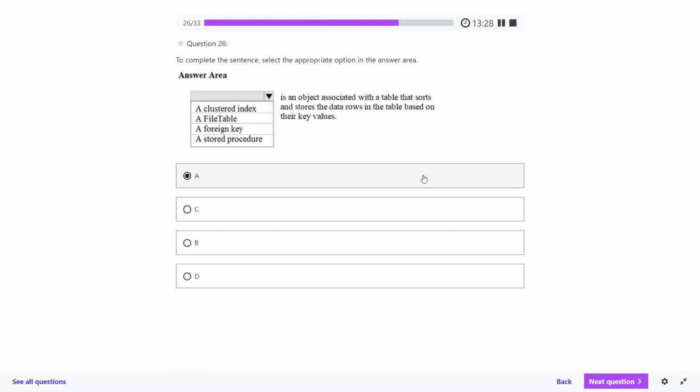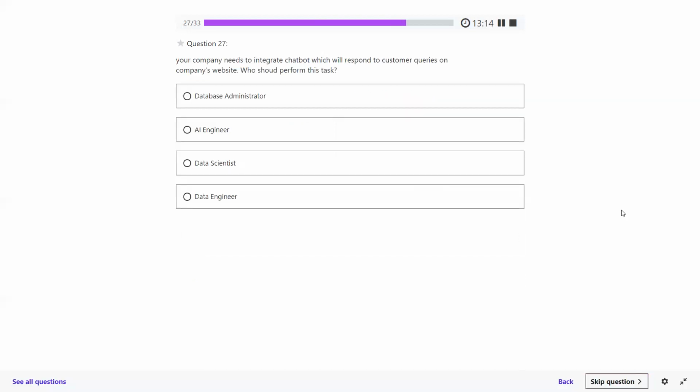The same thing happens with tables also. Your data is stored in a sorted form, in row form, and if you need to identify which particular data you're looking for, you can simply use the index. With its help, you can identify your data. Okay, that's fine. Number 27, please.